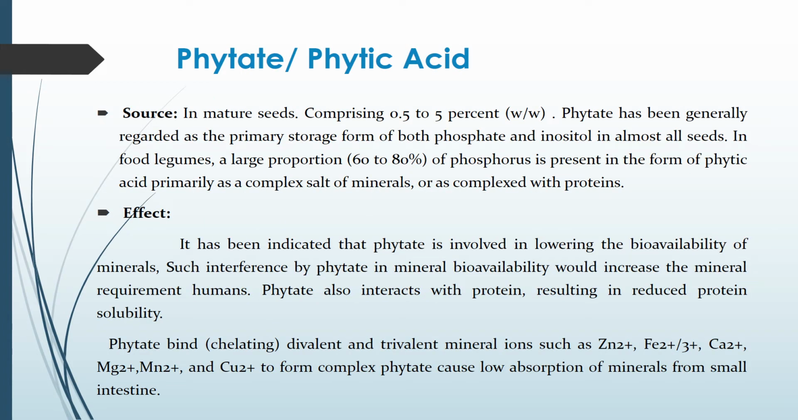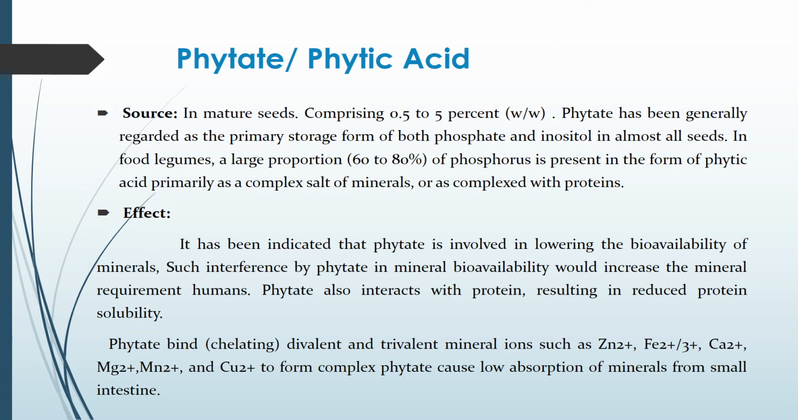Next anti-nutritional factor is phytic acid or phytate. In immature seeds, it contains about 0.5 to 5%. These are generally regarded as the primary storage form for phosphate and inositol in all the legumes and seed plants. In food legumes, a large portion, approximately 60 to 80% of phosphorus present, is in the form of phytic acid, primarily as a complex salt of minerals or complexed with the proteins.